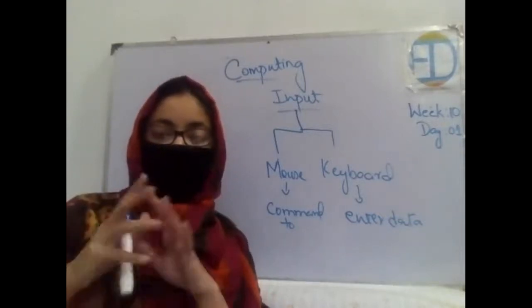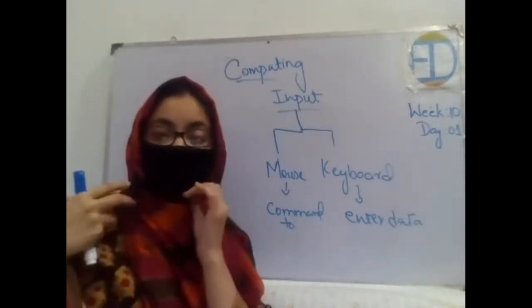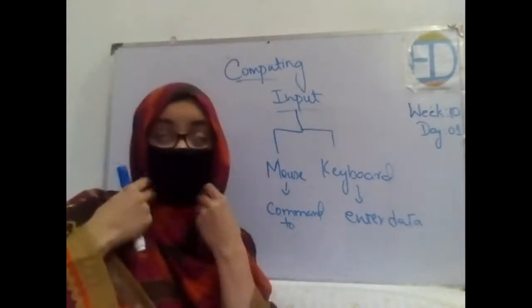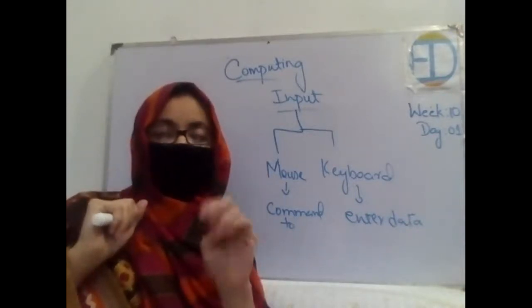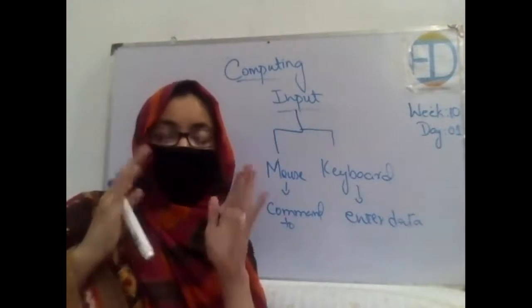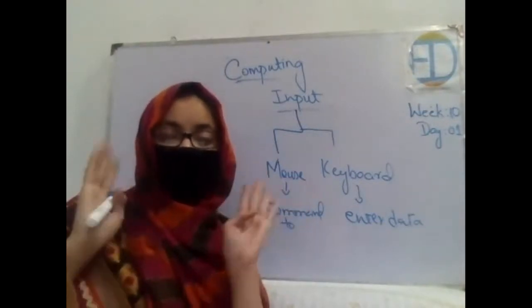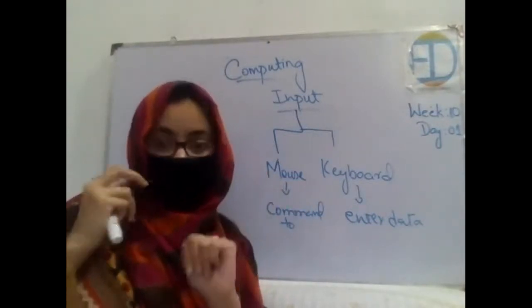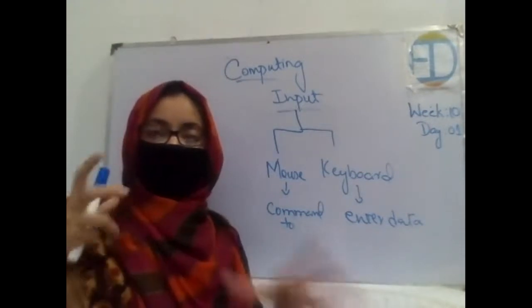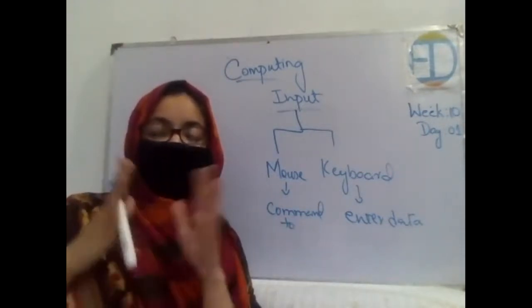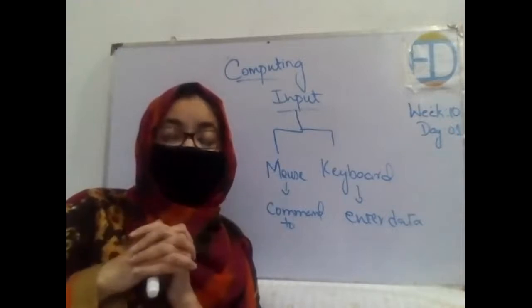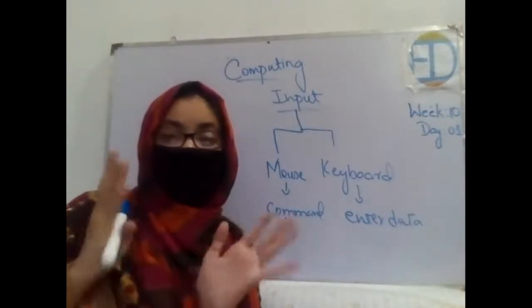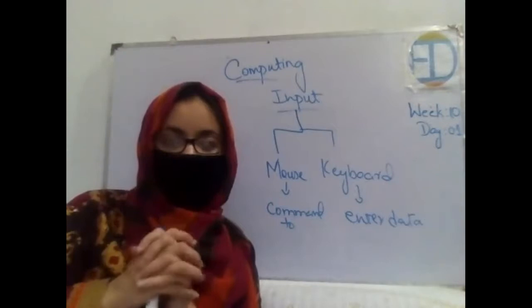Now, what I want you to do is please make a definition of an input device in your own words, and write the names of four input devices, right? Create your own definition and write the names of four input devices. Okay, hurry up, open your notebooks, write today's date, prepare the page, and then make a definition of input devices and then write their names as well. Hurry up.